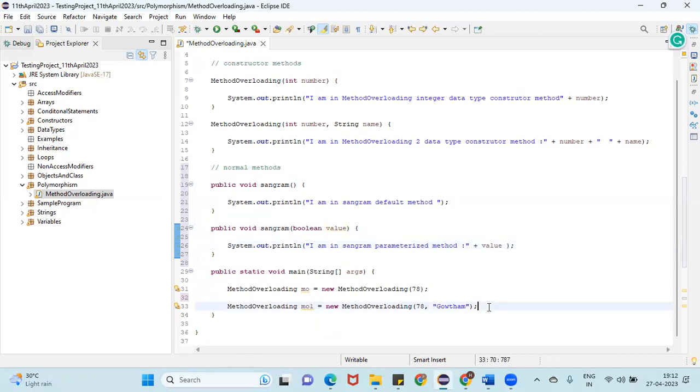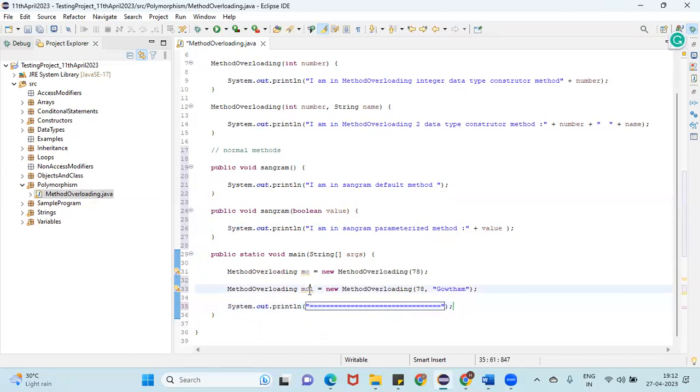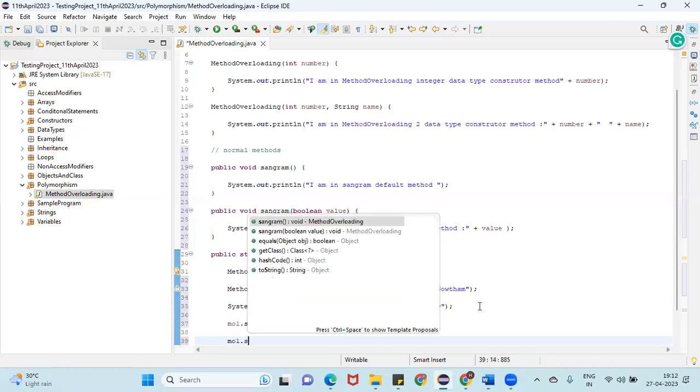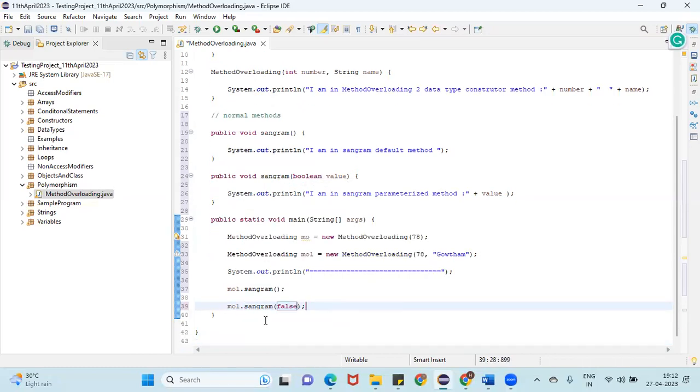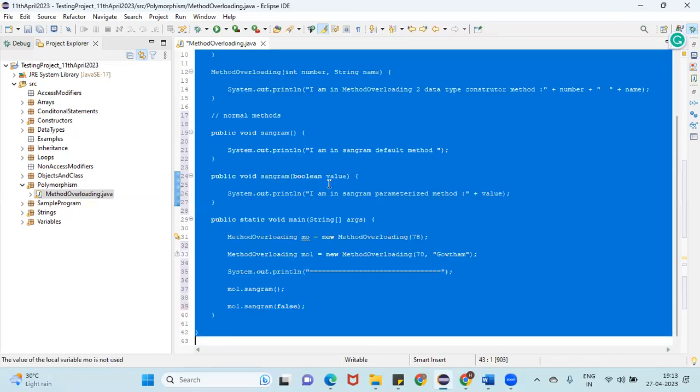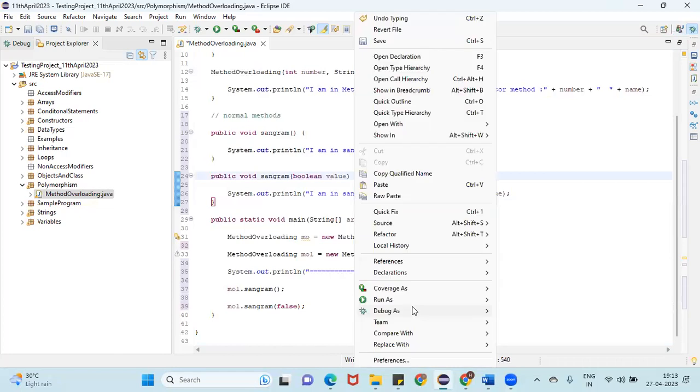How to call normal methods in the main method? Can we call directly? No. By using the object only, we can call Sangram. See here, object dot Sangram, and here one more. We need to pass either true or false, guys. I'm using false. If I call the first method, it will call the default normal method. If I call the second method, it will call the parameterized normal method. Let me execute now.